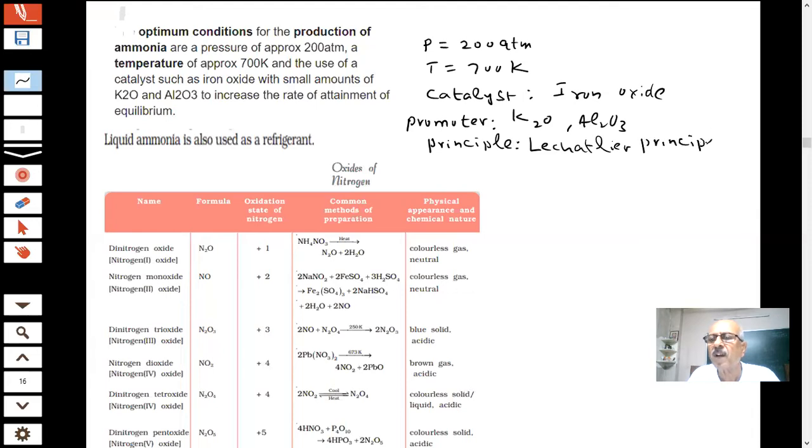I will not discuss the actual industrial diagram. If you want, you can see it in the book. Nobody is going to ask it. They are not asking you to draw a diagram to show all that. That industrial procedure is not required for us.